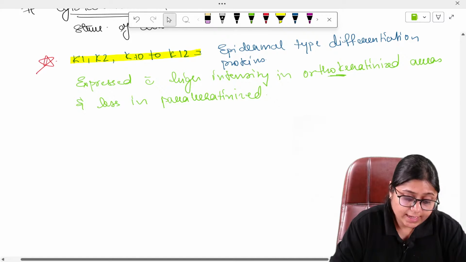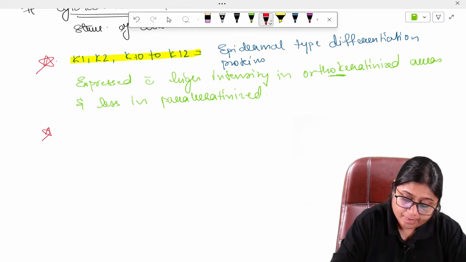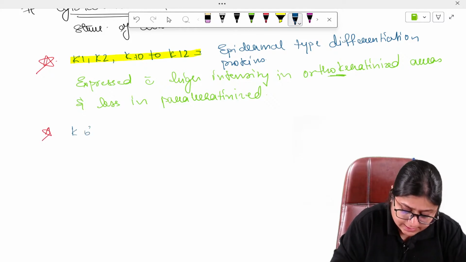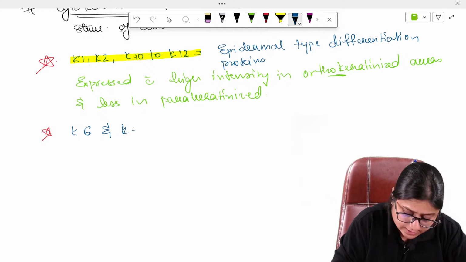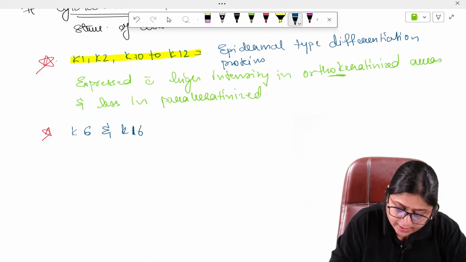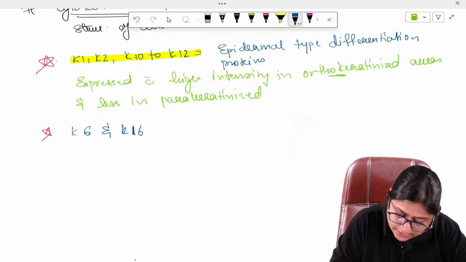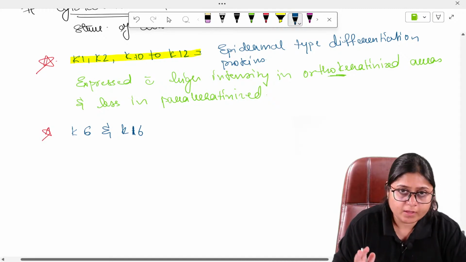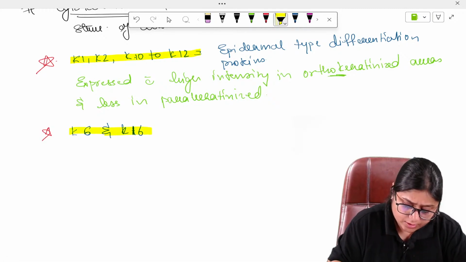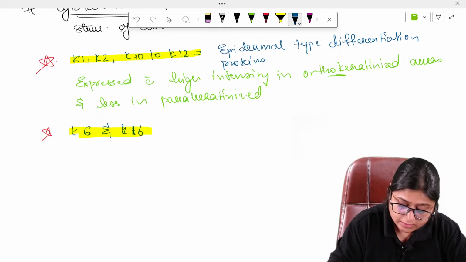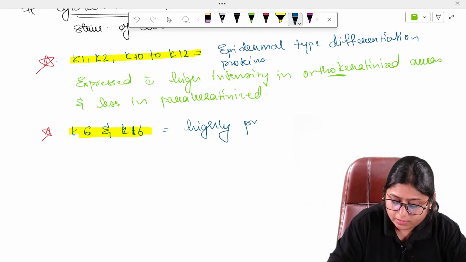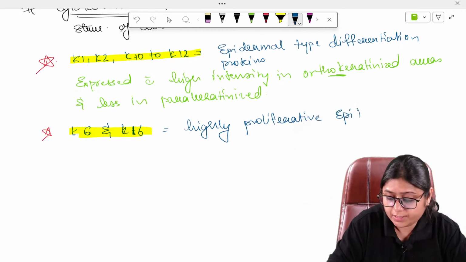Okay. Now the next point. The next type of cytokeratin which is important is K6 and K16. Similar to K1 and K2, where the numbers that follow are 0, 1, 2, K6 and K16 are together. K6 and K16 are characteristic of highly proliferative epithelium.